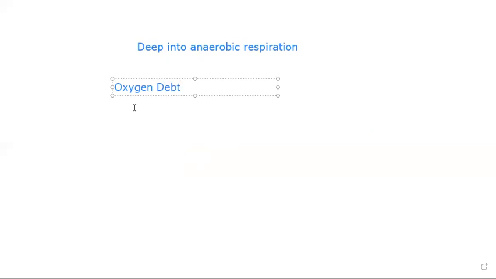Please make note of this. This is required, okay? Oxygen debt. Now, I told you lactic acid has the ability to be converted back into glucose, with the help of oxygen, correct?